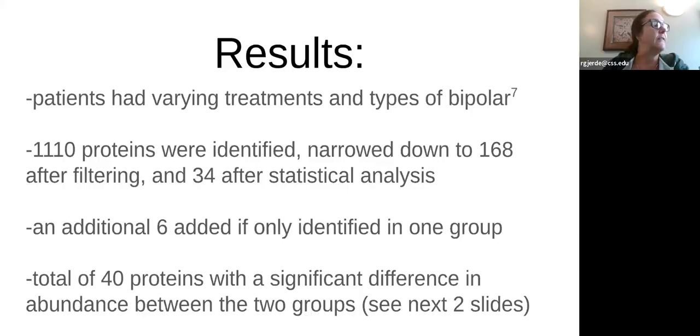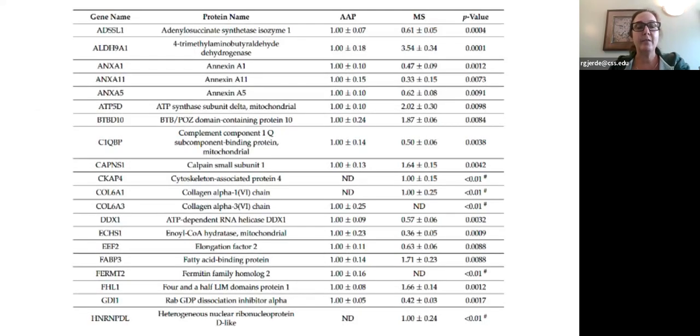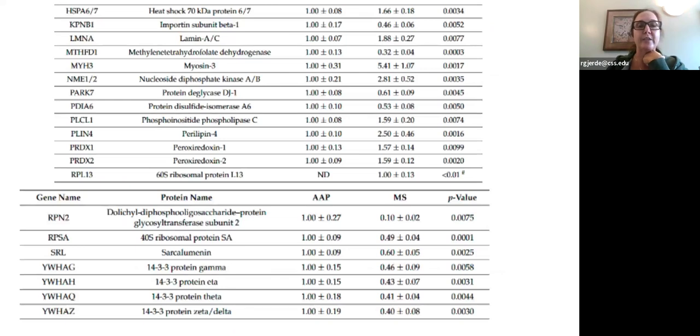The next 2 slides are going to give you a list of those proteins. So I'm just going to quickly look at those. Here we've got the protein name, which gene it's found on, and then the two cohorts, the AAP, so the atypical antipsychotics group, and then the mood stabilizers group, and then something called a p-value, which was how they decided if this was, what's the word, statistically significant. So here's the first half, and here's the second half of those proteins. Those are the 40 proteins that they've identified.